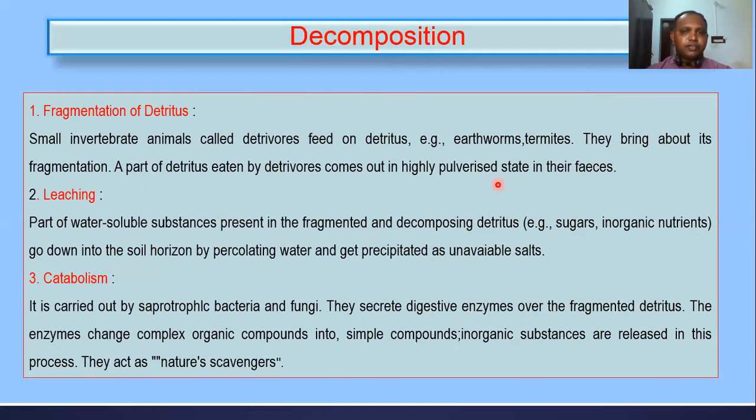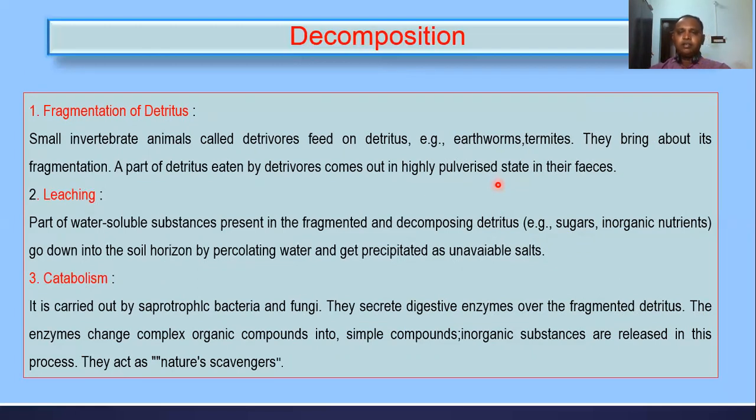Fragmentation is followed by leaching. If the decomposed matter is left in an open area, the water-soluble substances present in that fragmented and decomposing detritus go down into the soil horizon.